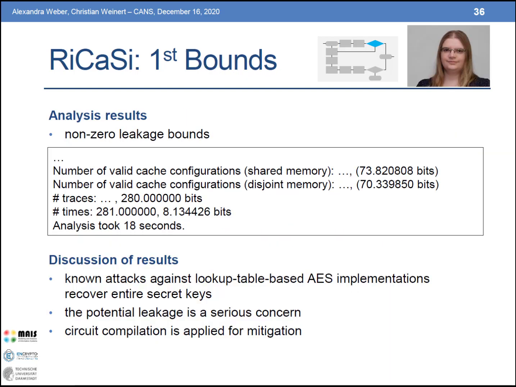When we apply this program analysis step to OpenSSL AES in the lookup table-based version, we get non-zero leakage bounds across all attacker models. It's not really surprising that this is a non-zero bound because there are known attacks against lookup table-based AES implementations, so it was expected that this would be non-zero. But this means that some mitigation has to happen, and in this case, the second stage of RiCaSi, the circuit compilation, is invoked.